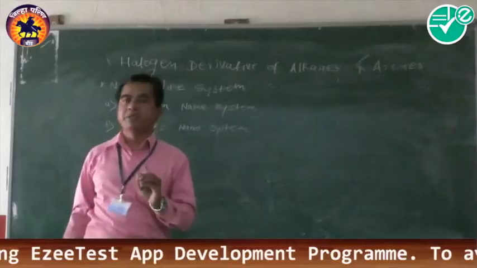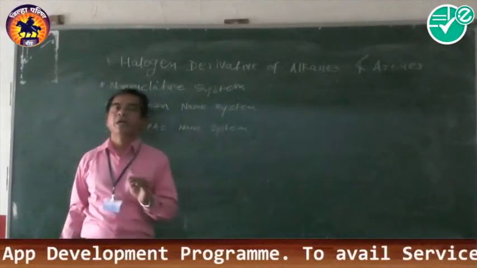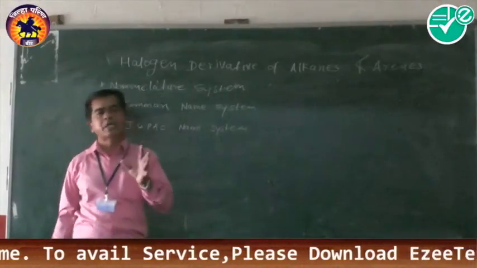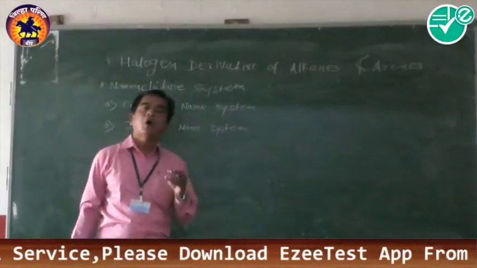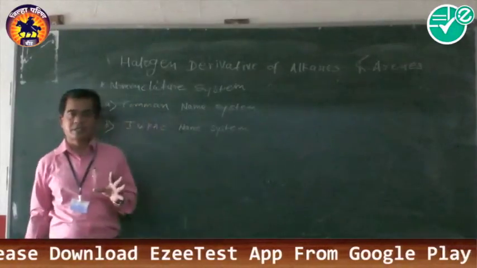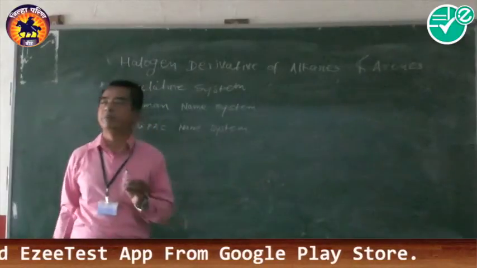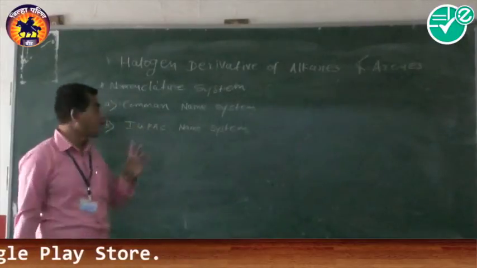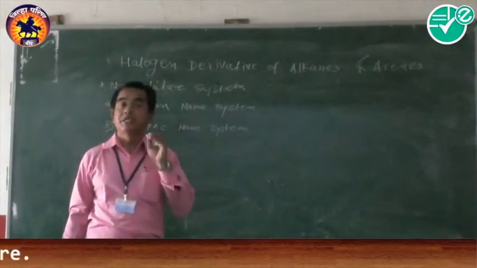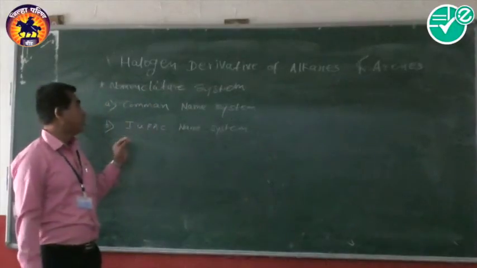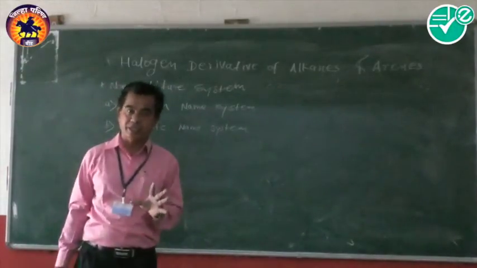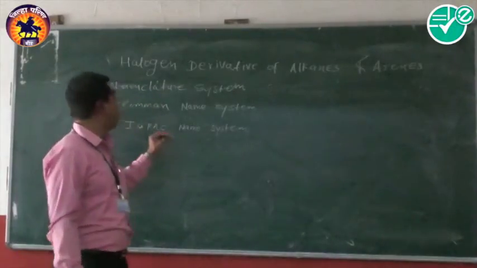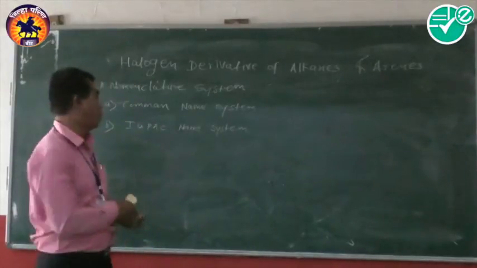Now, in the common name system, the names are given as a few first examples, based on their source or on Latin or Greek words. Whereas the IUPAC nomenclature system is the system where the names are given by rules developed by IUPAC, the International Union of Pure and Applied Chemistry. Now we take some examples giving both the common name and the IUPAC name.